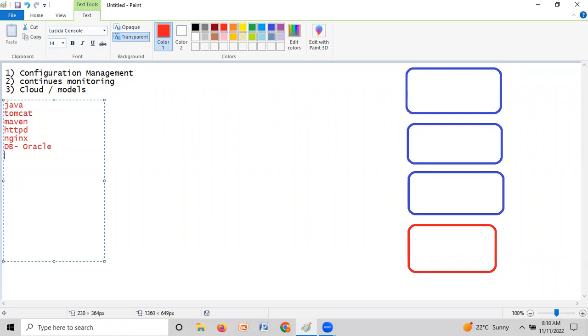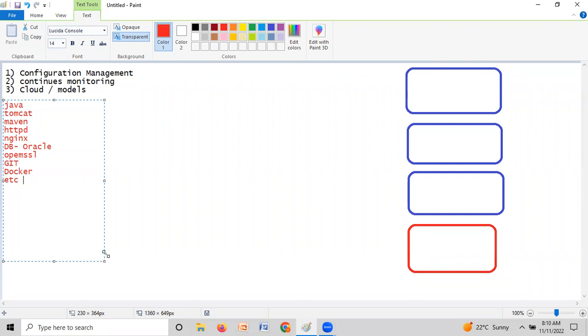And we have some kind of certificates, and we need Git. Let's say we need to install Docker, etc. So these many tools we need to install.